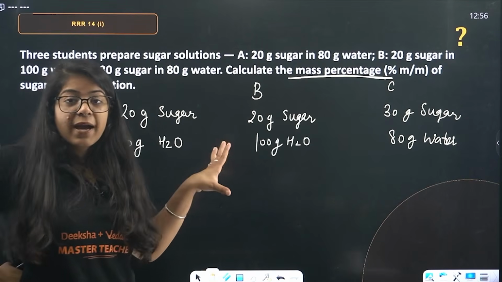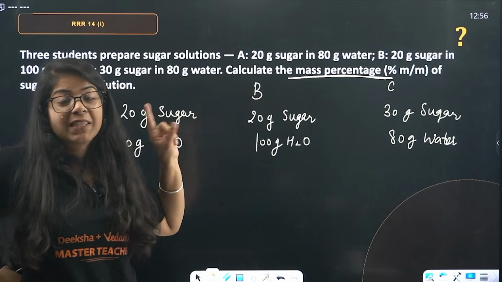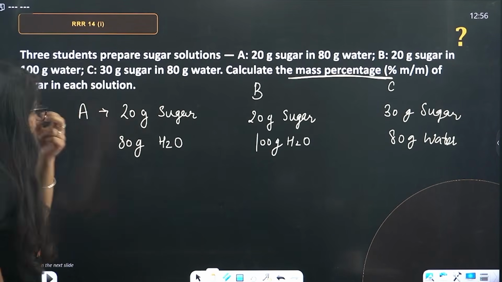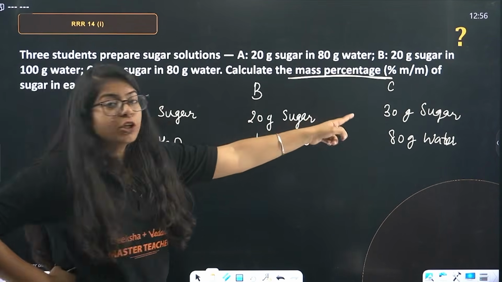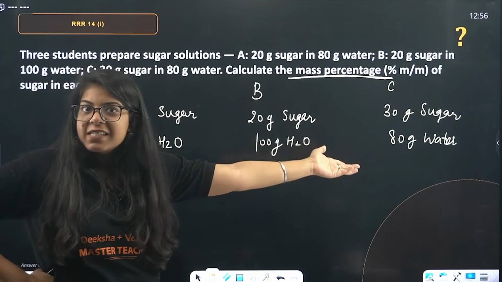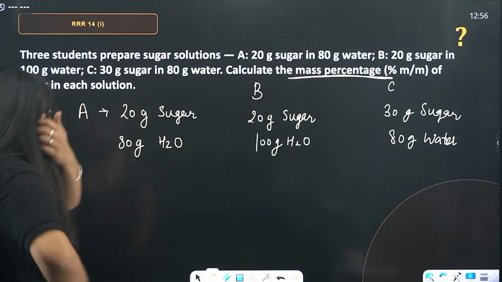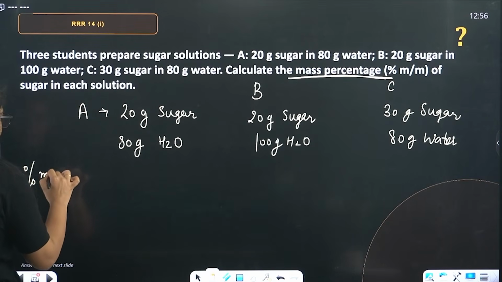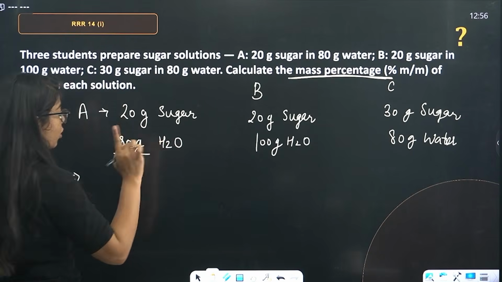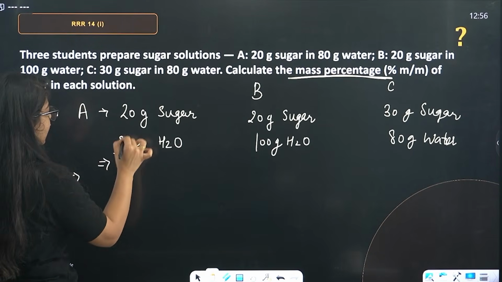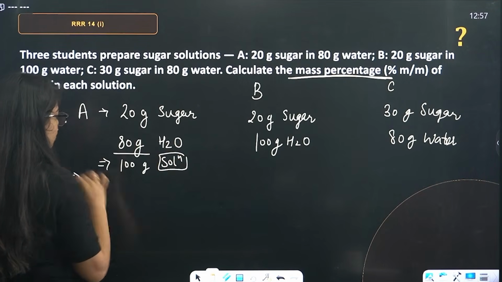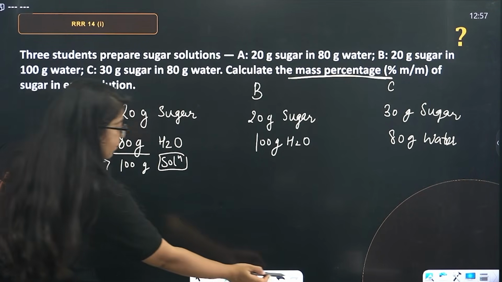Now, you can try to do this without calculation, but that will be a mistake. You can see that out of these, 30 gram sugar is the most, so its percentage M by M is the highest. Let's see. Don't jump to conclusions. Let's see quickly percent M by M. That is mass of solute by mass of solution. Now, beta, this is solvent, not the solution. The mass of solution will be 80 plus 20, 100 grams solution.